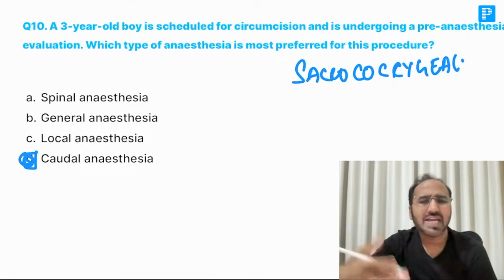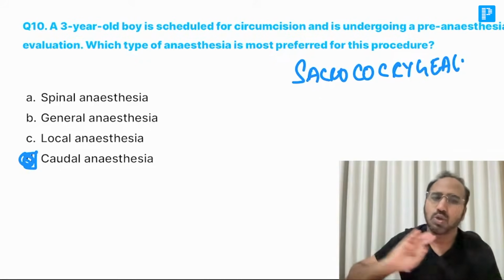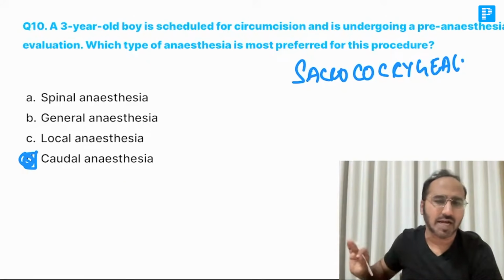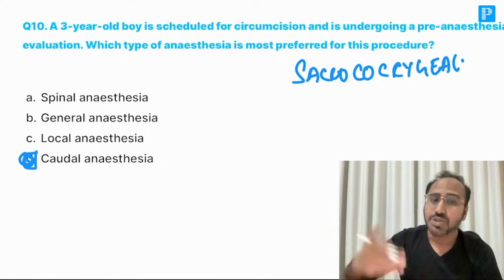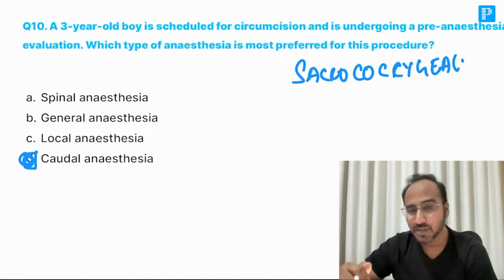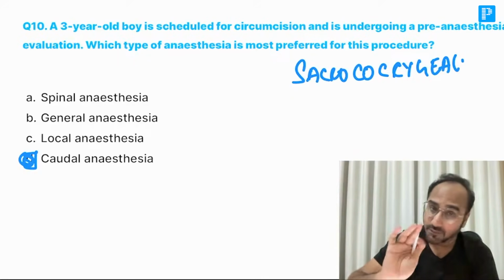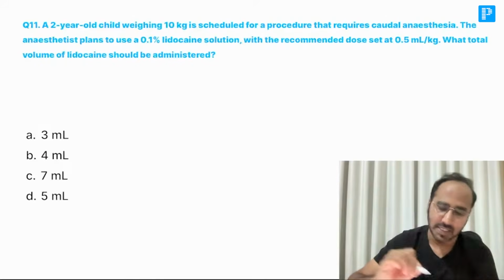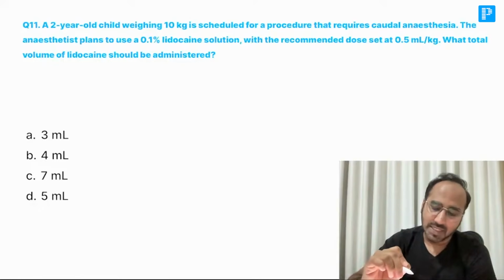But what we are doing in our practice is normally the parents are not agreeing. They will be telling, don't give any injection to our child at this age group. At the back, don't give any injection. There will be problems. So for those parents, nowadays we are doing most of the circumcisions under general anesthesia also. General anesthesia means under sedation. Okay. So anyways, guys, but for theory purpose, best is what? Caudal anesthesia.